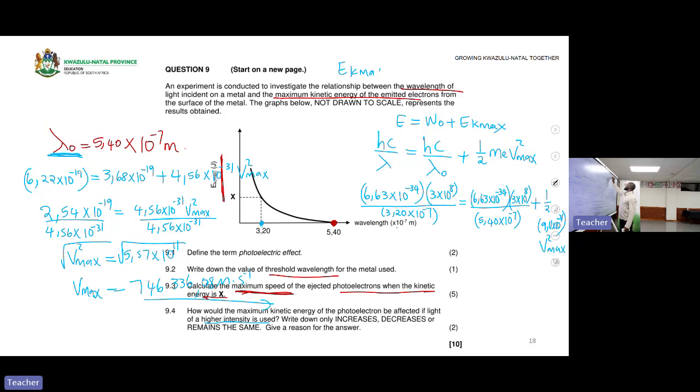EK max is equal to the energy minus the work function. So when you increase intensity, the energy of light does not change. The work function of the metal does not change because it's still the same metal. You just increase the intensity of light, which means the EK max will remain the same.